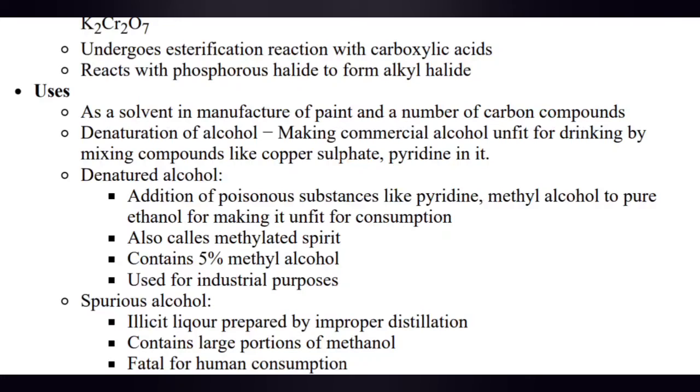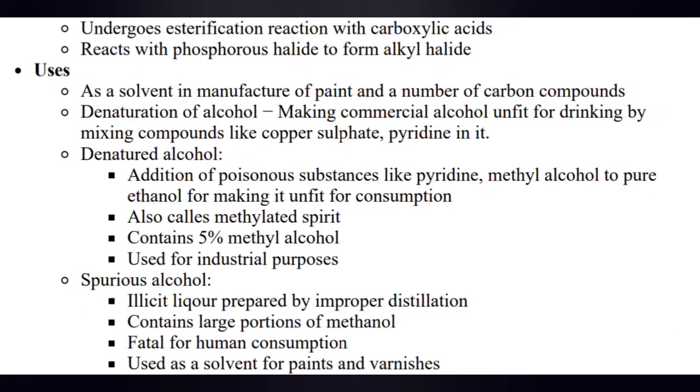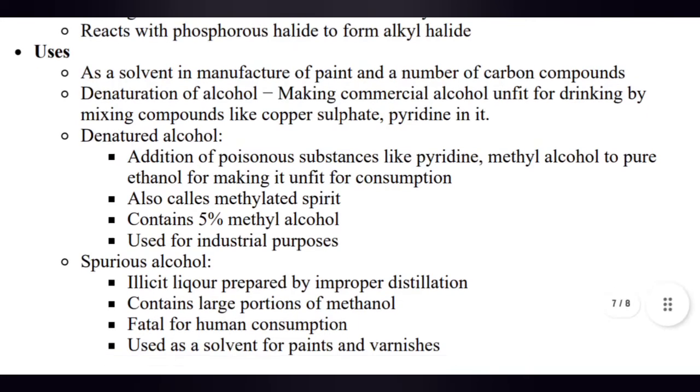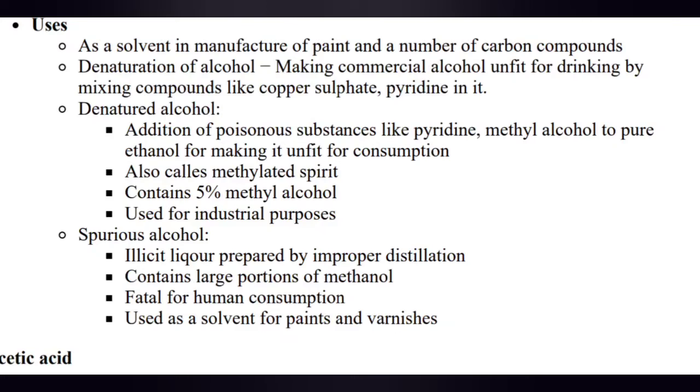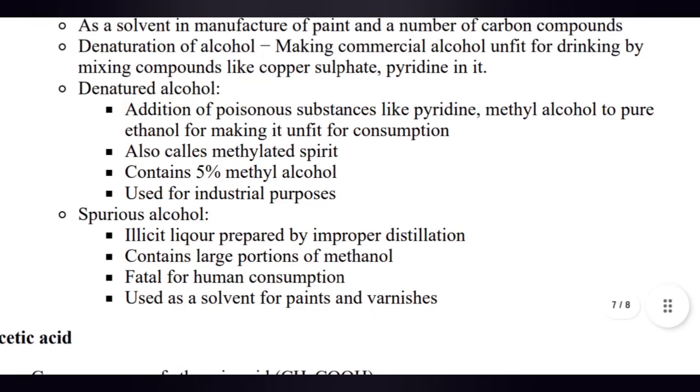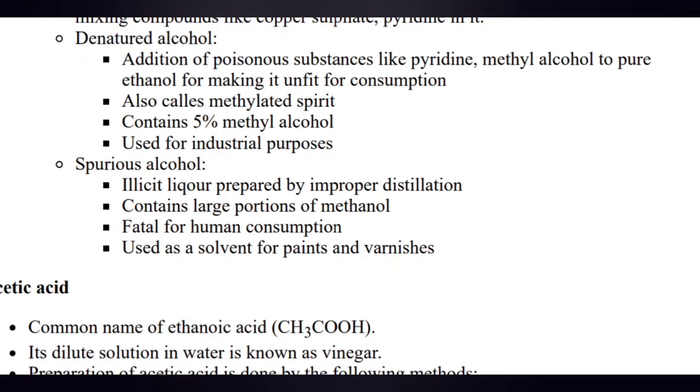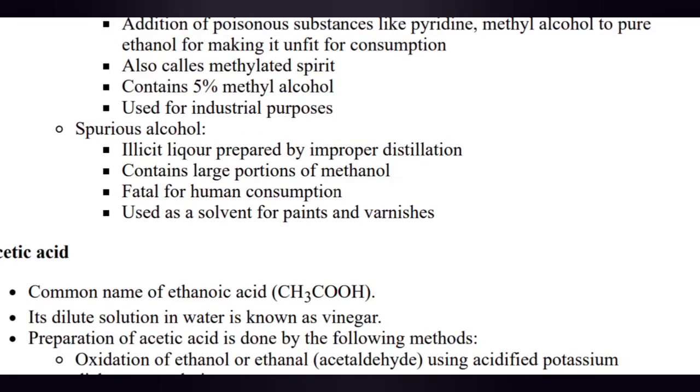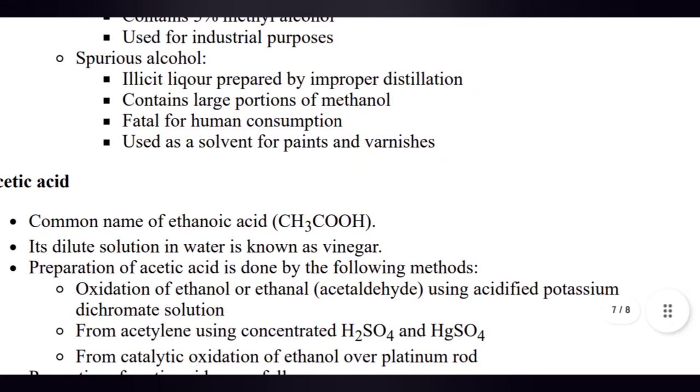Now the uses: as a solvent in manufacture of paints and a number of carbon compounds, and denaturation of alcohol, making commercial alcohol unfit for drinking by mixing compounds like copper sulfate and pyridine in it. Denatured alcohol: addition of poisonous substances like pyridine and methyl alcohol to pure ethanol to make it unfit for consumption. Also called methylated spirit, it contains 5% methanol, used for industrial purposes. The simplest alcohol, prepared by wood distillation, contains a large portion of methanol, fatal for human consumption, and is used as a solvent for paints and varnishes.